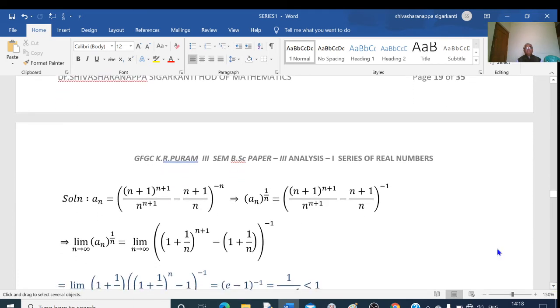So this is my nth term. The nth term is (n+1)^(n+1) divided by n^(n+1), minus (n+1)/n to the power of minus n. So this is my a_n. Raising the power 1 by n on both sides, we get a_n^(1/n) equal to (n+1)^(n+1) divided by n^(n+1), minus (n+1)/n to the power of minus n.